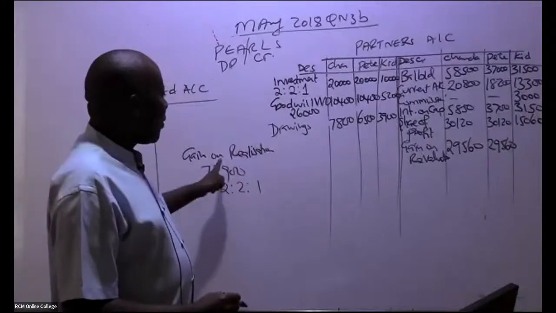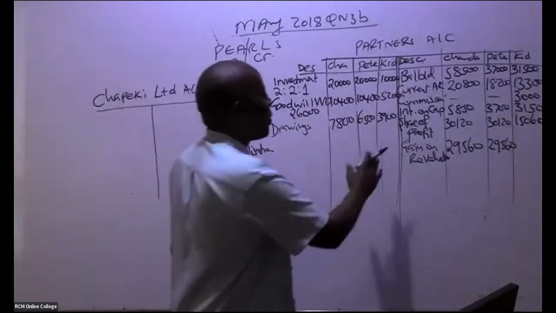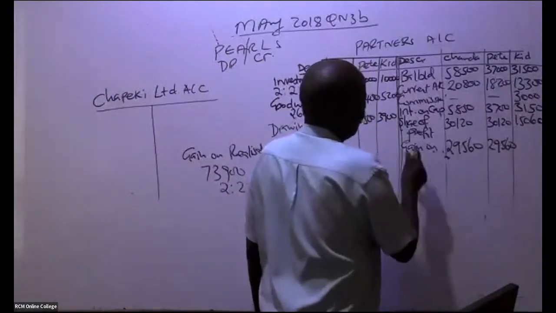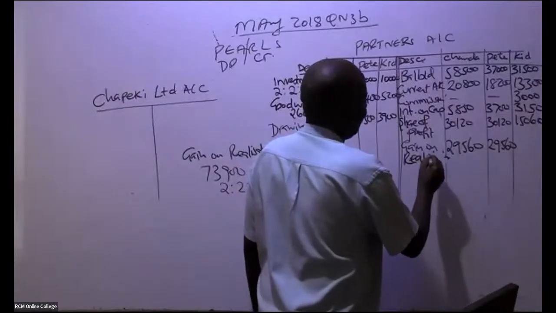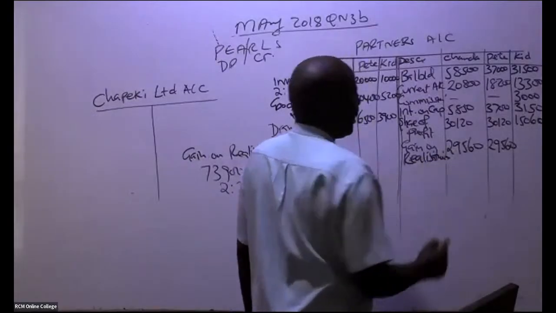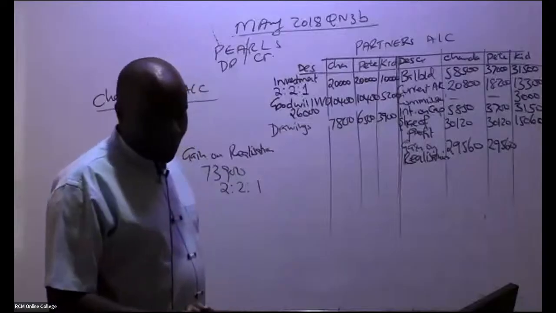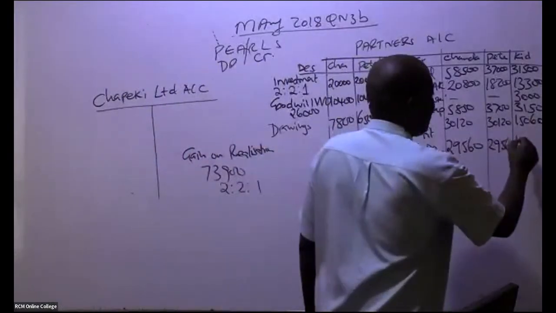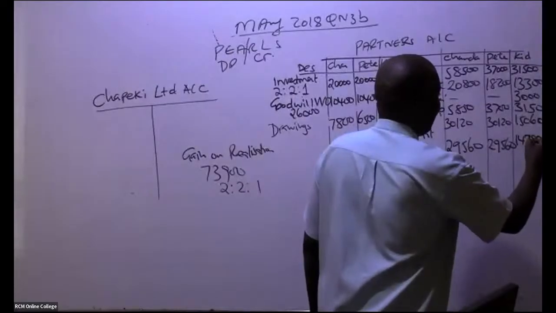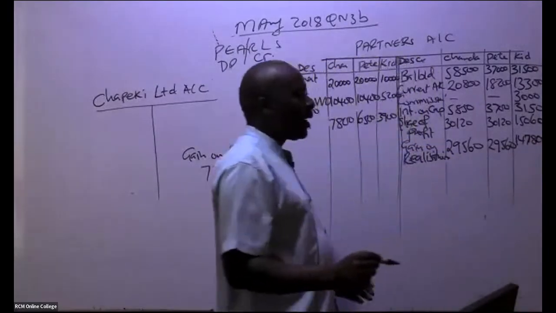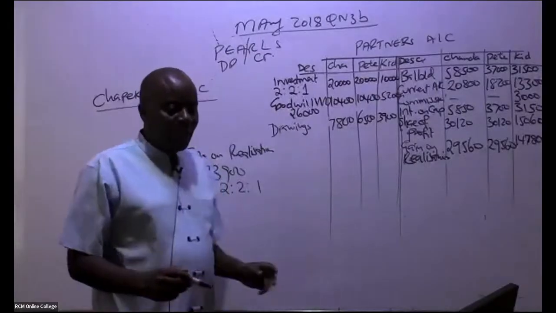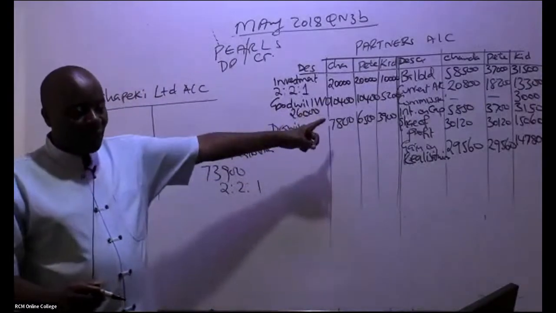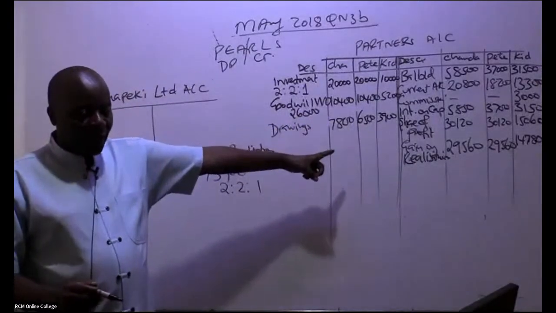Remember it's gain on realization, not revaluation. You are a very good student. So this smaller ninja gets 14,780. Whenever I'm a partner somewhere, I strive to be the big ninja, like managing director. I strive, I save a lot, because I don't want to be a smaller ninja who is getting small things like that.